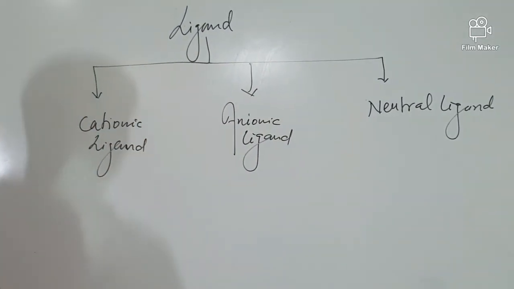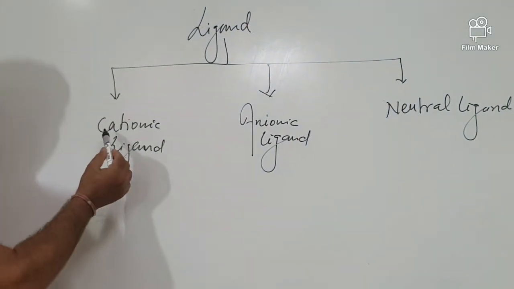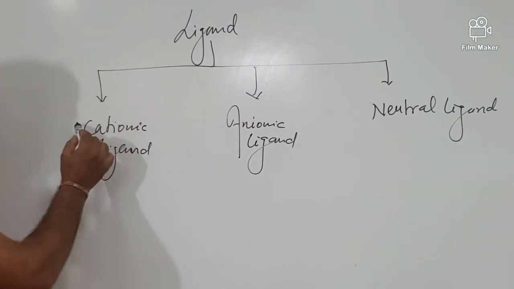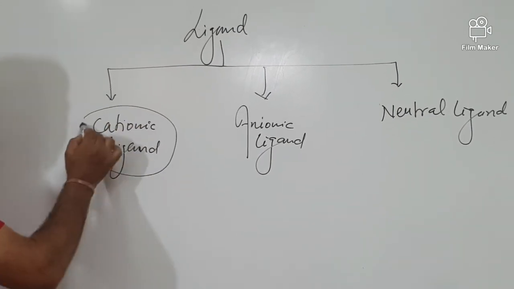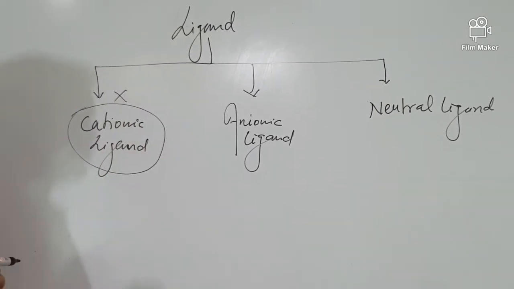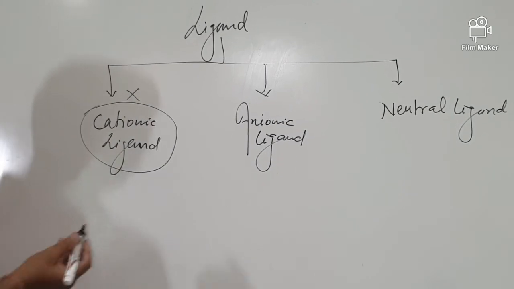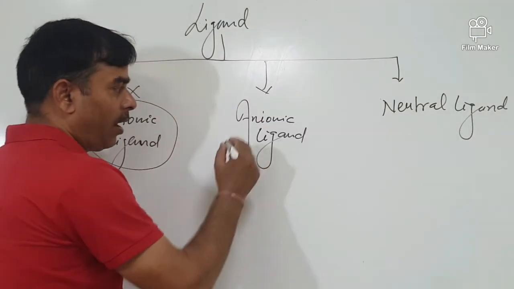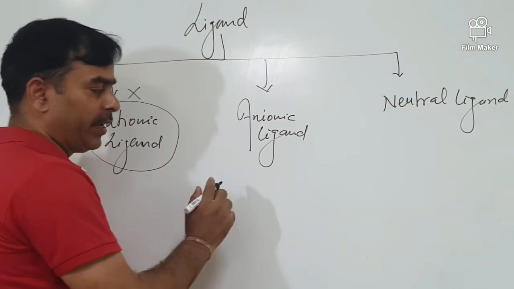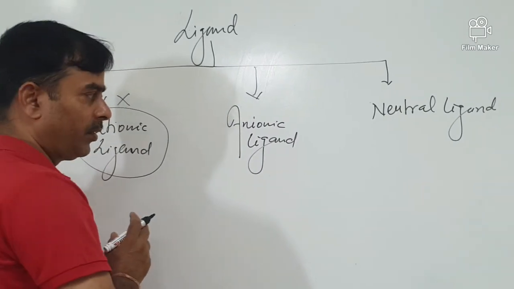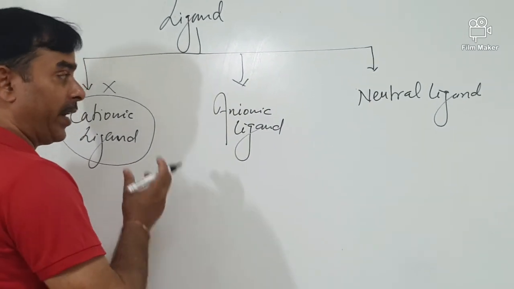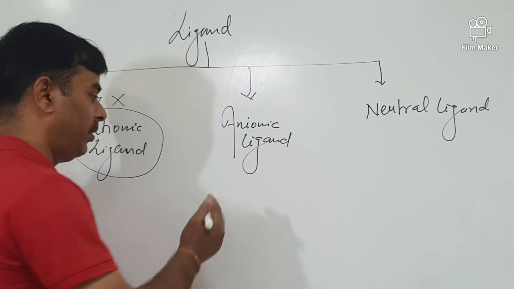In IUPAC nomenclature and in the class 12th syllabus, we do not have to study the cationic ligand because it is not in our syllabus. So, I am going to tell you about the anionic ligands and their suffix, their nomenclature, their way to write or spell.